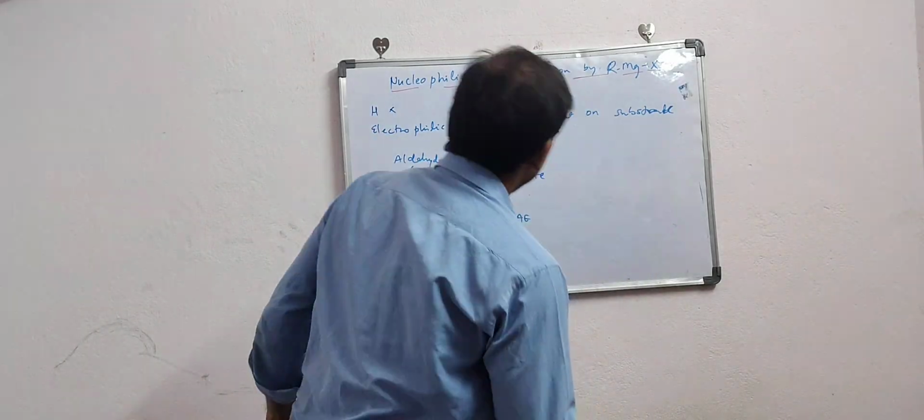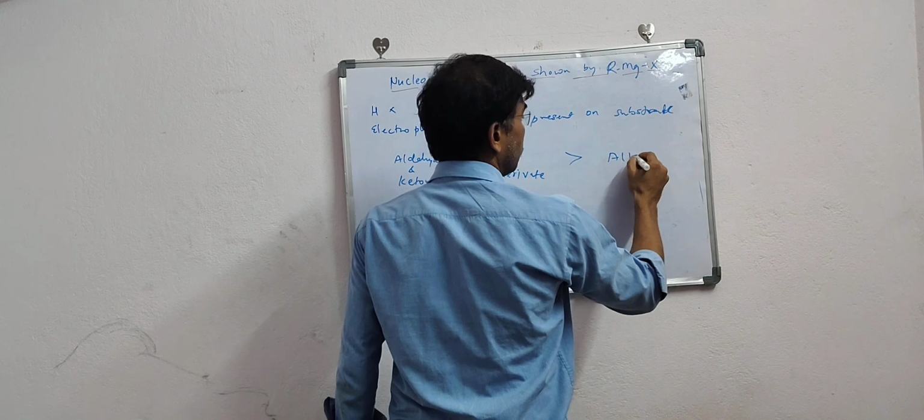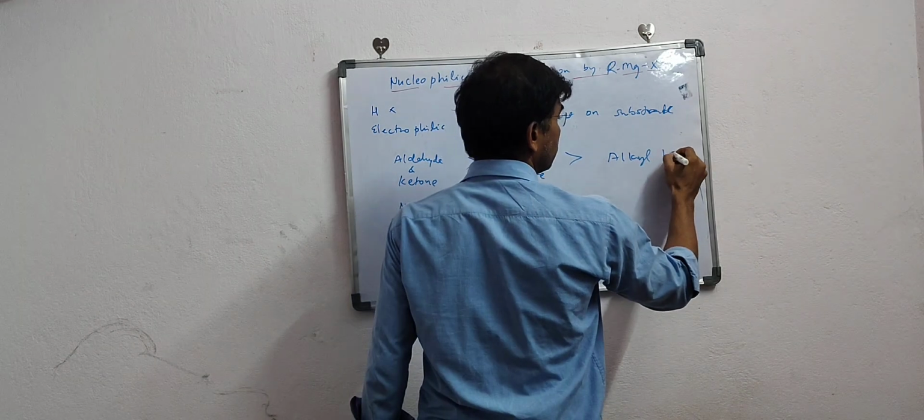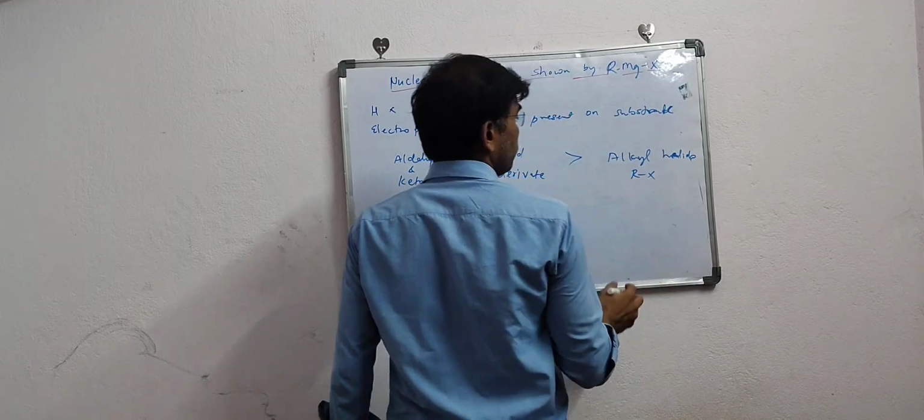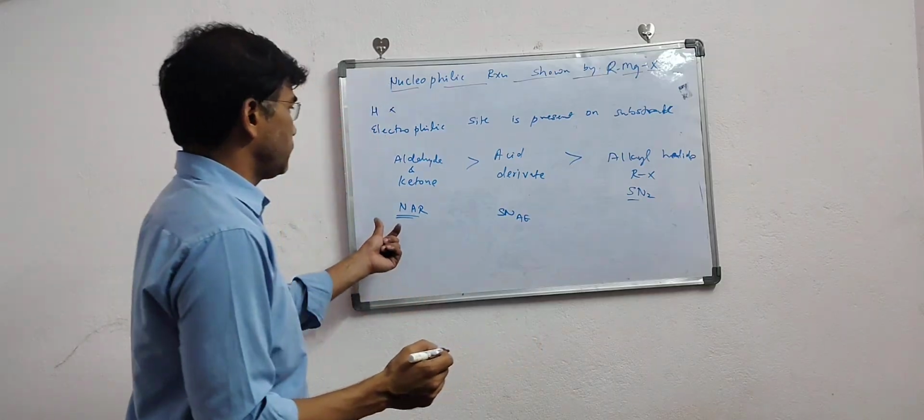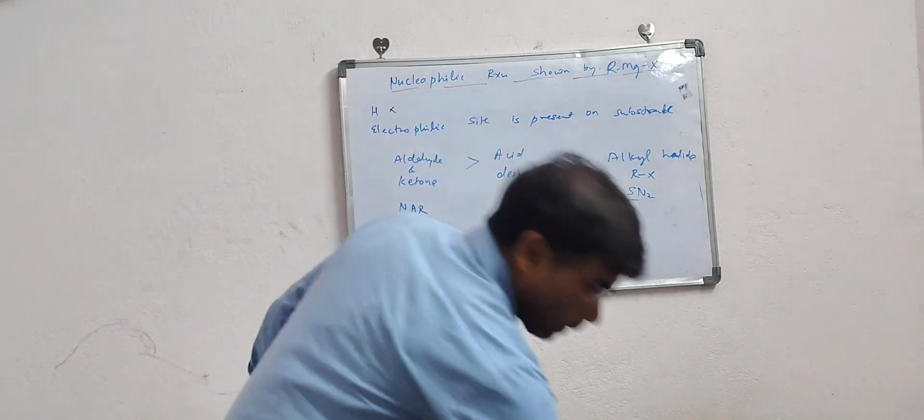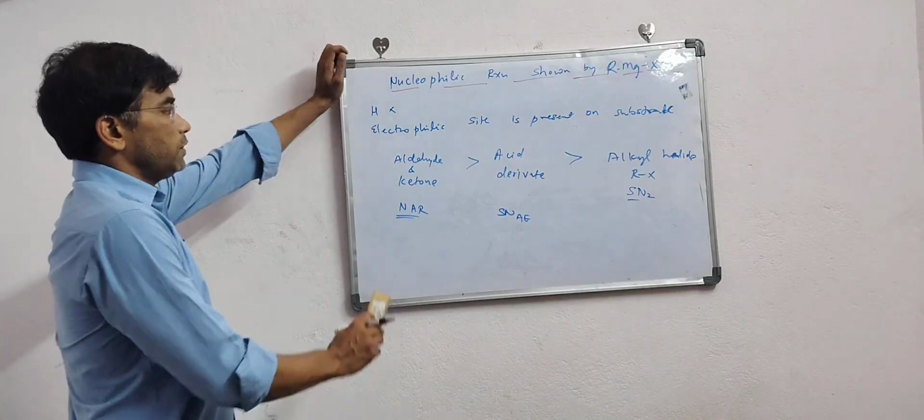And then finally, the reaction shown by the alkyl halides. Alkyl halides, RX. So this is SN2 reactions. Okay, so one by one I am going to discuss these reactions.